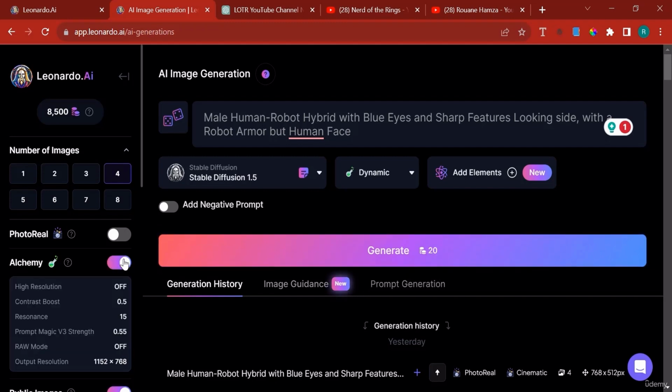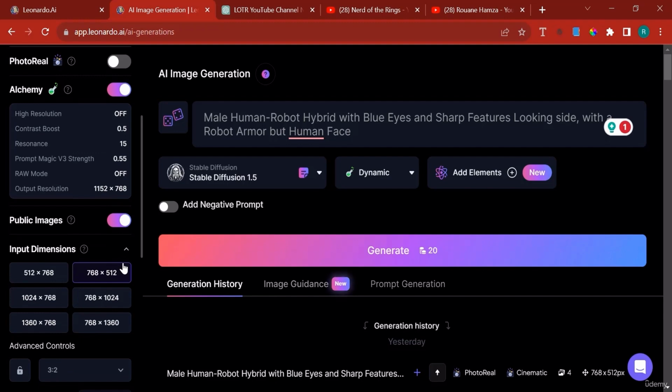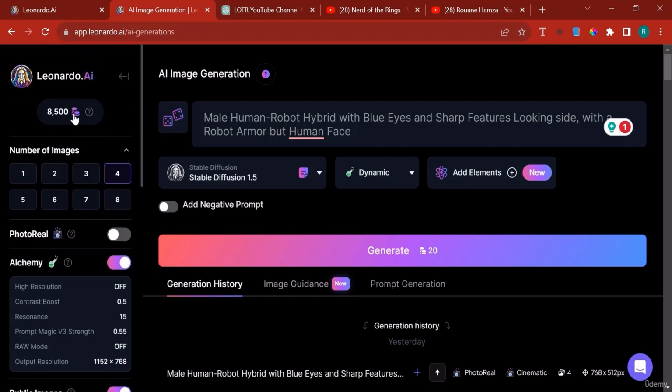I'll bring Alchemy back because this is a pro feature and I have access to it. And besides, I have a lot of tokens and they get refreshed every 24 hours, I think. There is still way too much time for the membership to expire, so I'm just going to use all my credits. I'm going to be a rich person in this course. I'm just kidding. I'm just going to use up all the credits.